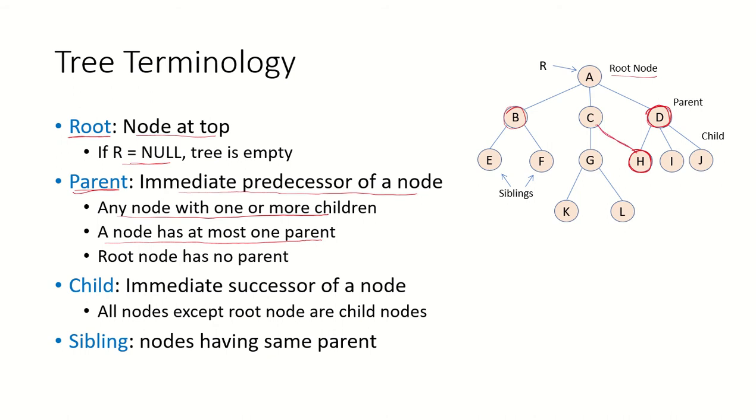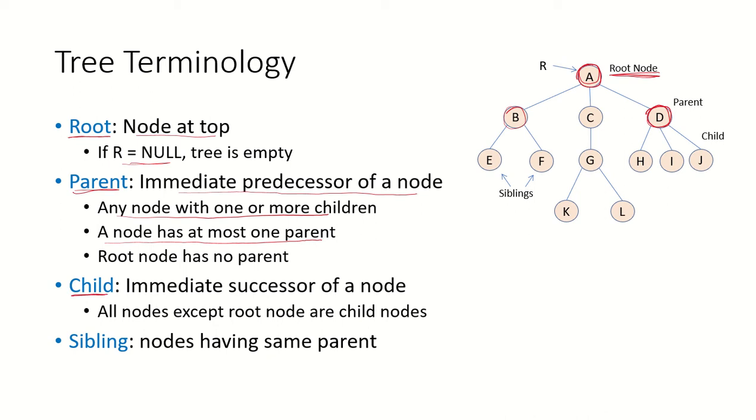We cannot have a link from C to H. We cannot say that H is the child of C and D both. No, this is not permitted in trees. There can be only one parent for each node. Root node does not have any parent. So this node is the only node in the tree which does not have any parent.